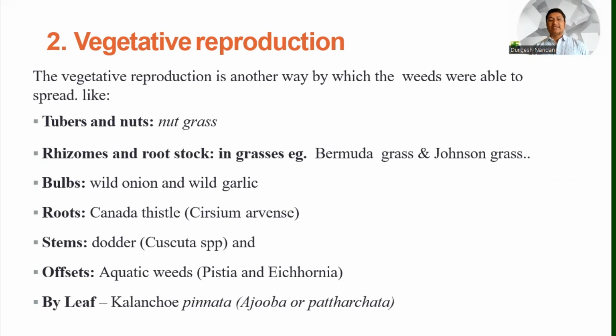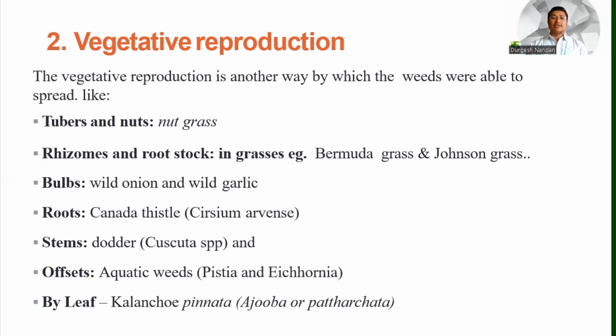They can reproduce themselves using many types of structures: tubers and nuts, rhizomes and root stock in grasses, bulbs, roots, stems, offsets, and even leaves, because they use different parts of the plant to reproduce.